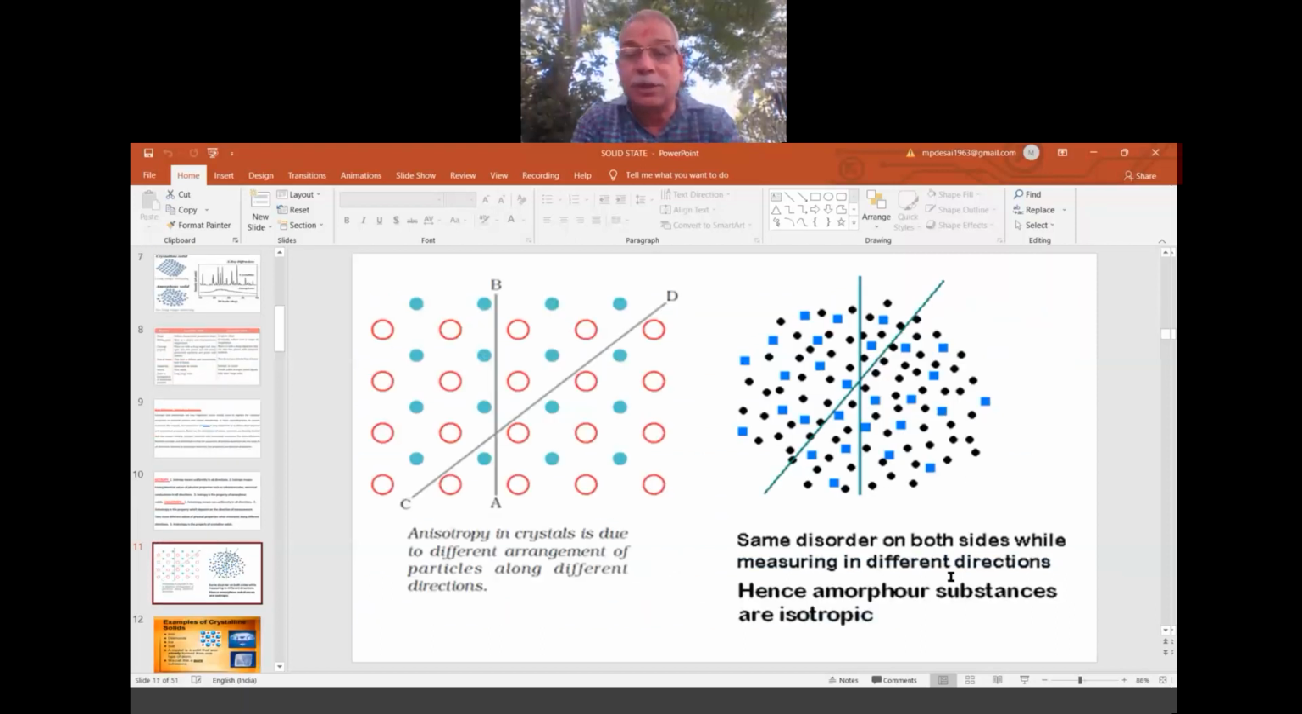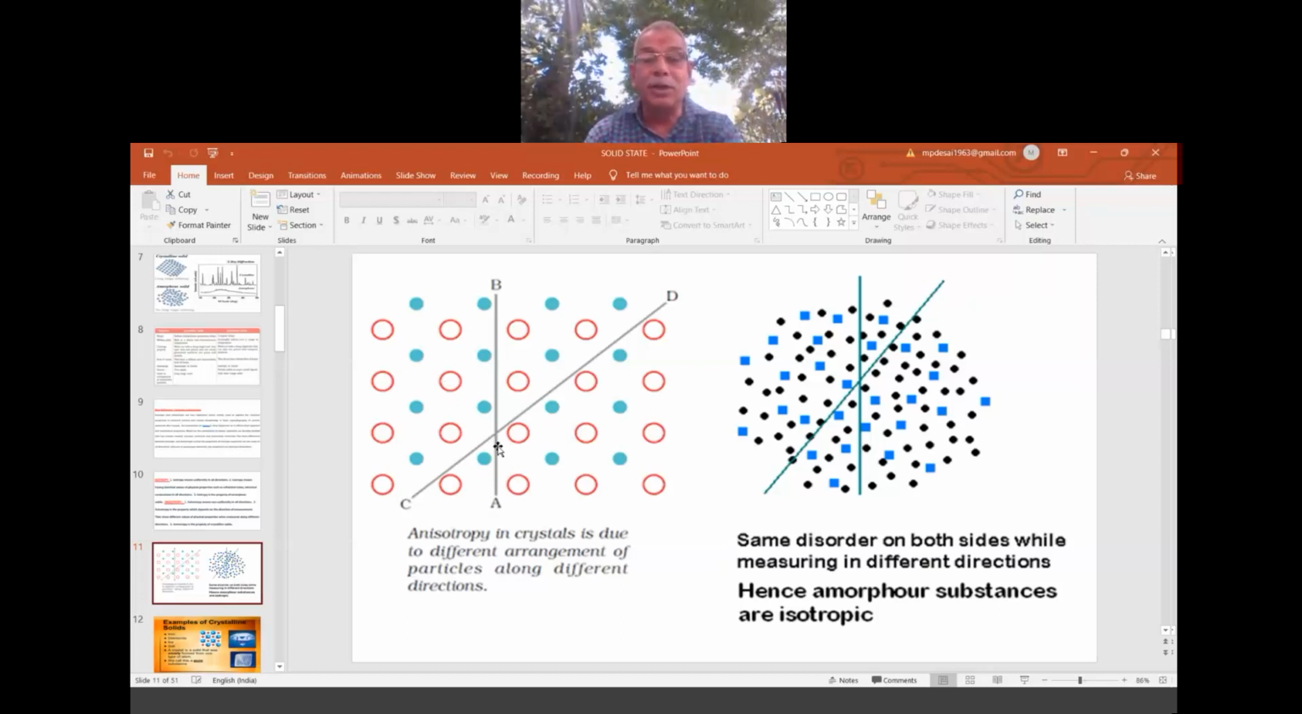Now this is the important slide. This is crystalline, and this is amorphous. In the crystalline solid, long range order is maintained, a regular arrangement. Now concentrate only on the AB line. When you concentrate on the AB line, you see this side and this side. One pattern is there: blue, blue, blue, blue, red, red, red, red. So along the AB line.